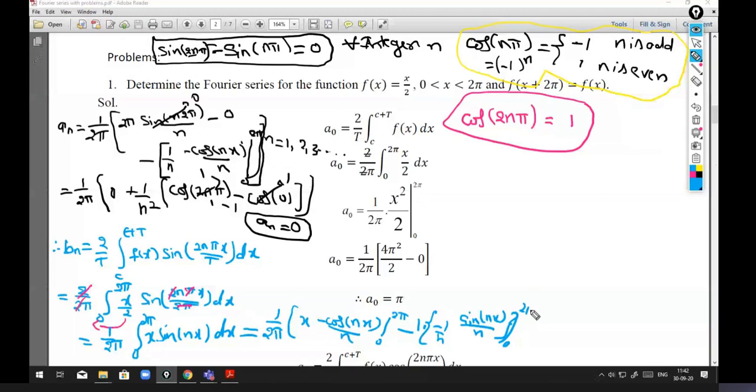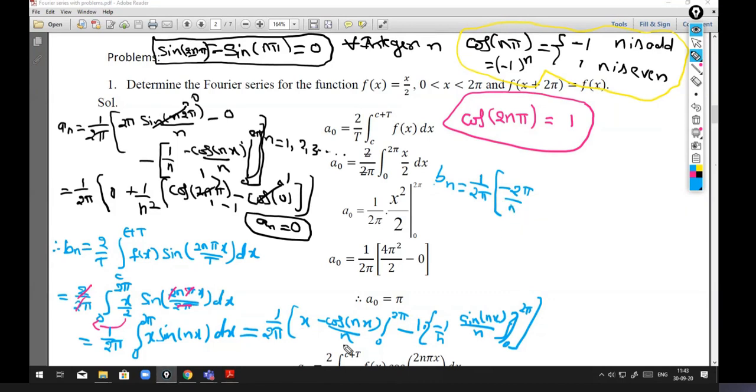So bn is equal to 1 by 2 pi. Now apply the limit. When x is equal to 2 pi, the upper limit, we get cos 2n pi, which is 1. So x is equal to 2 pi with negative sign, so minus 2 pi by n.